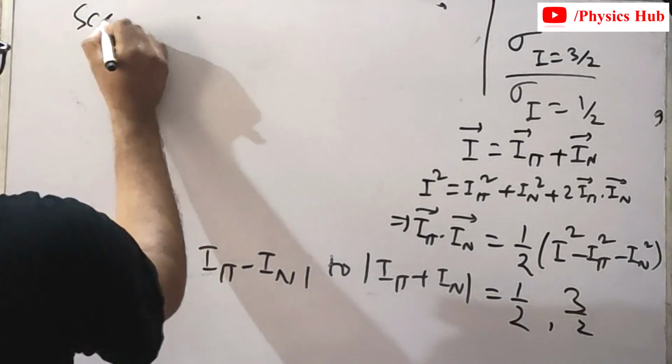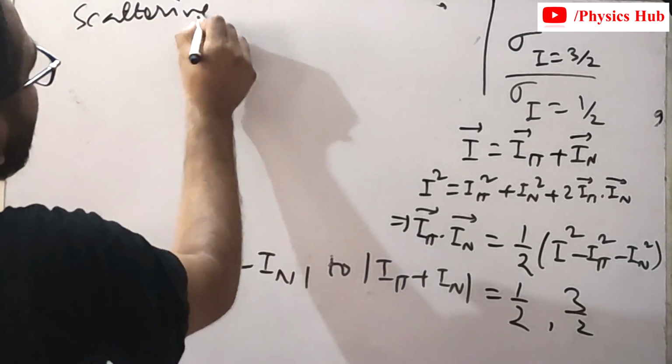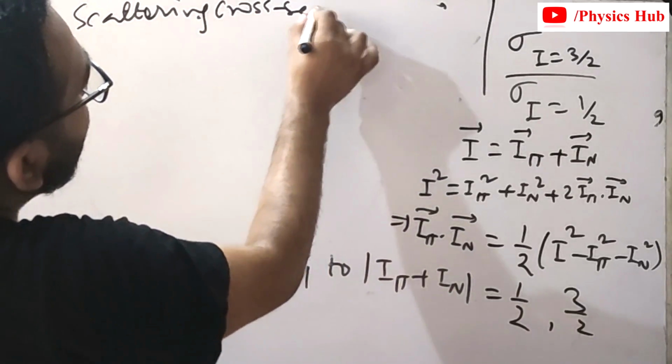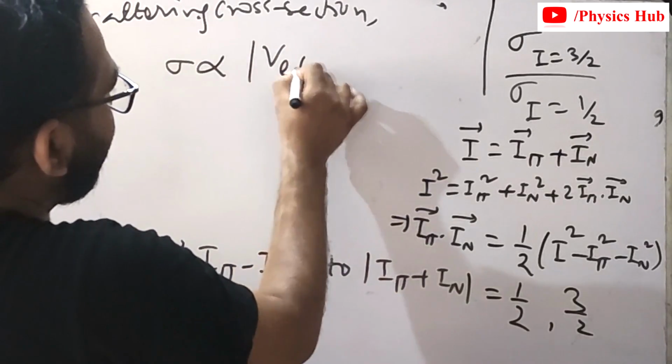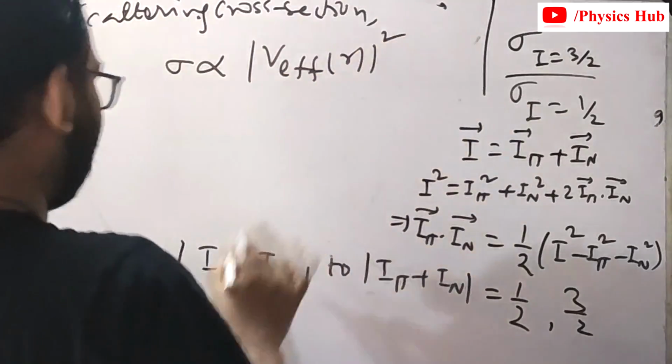So the scattering cross section sigma is proportional to mod V effective of R square.